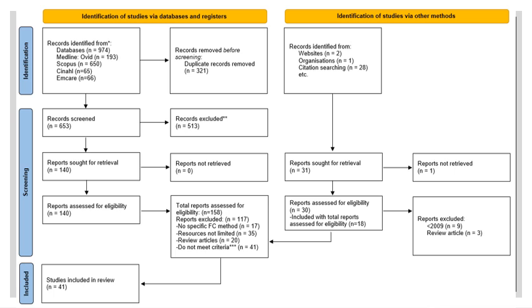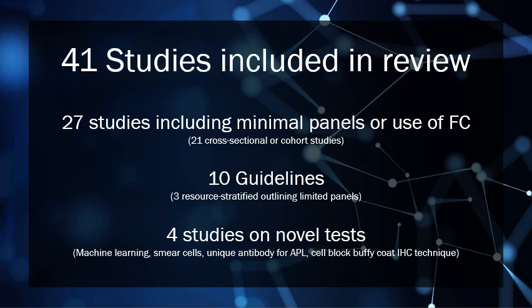Once that was concluded, we found a total of only 41 studies that were suitable for this review, and it was a range of studies. Within that 41 studies, we found 27 studies that included minimal panels or use of flow cytometry, and 21 of those 27 studies were cross-sectional or cohort studies involving a cohort of patients. Also included were 10 guidelines. So we have some normal guidelines that are used in flow cytometry for diagnosis of hematological malignancies, such as the World Health Organization guidelines and the Euroflow guidelines.